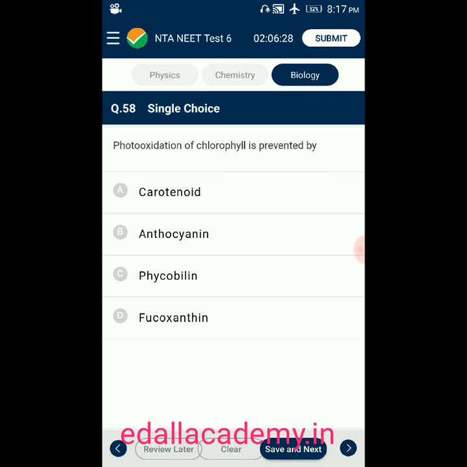Question number 58. Photooxidation of chlorophyll is prevented by option A, carotenoid. Option B, anthocyanin. Option C, phycobilin. Option D, fucoxanthin. Answer is carotenoid. Photooxidation of chlorophyll is prevented by the pigment carotenoid. So the correct option for this question is option A.